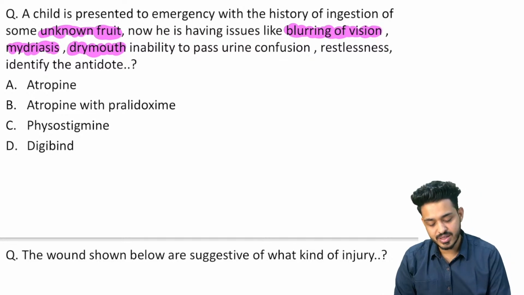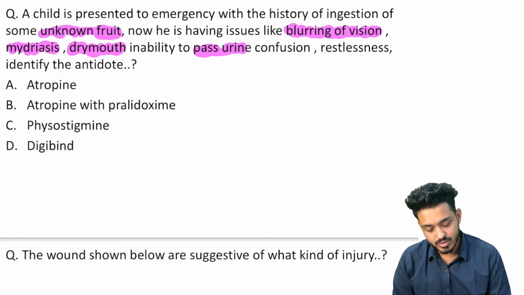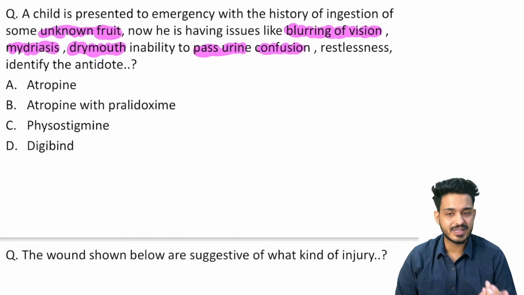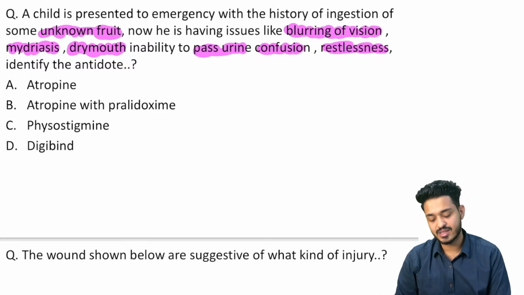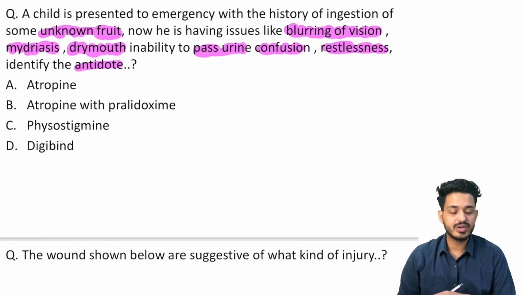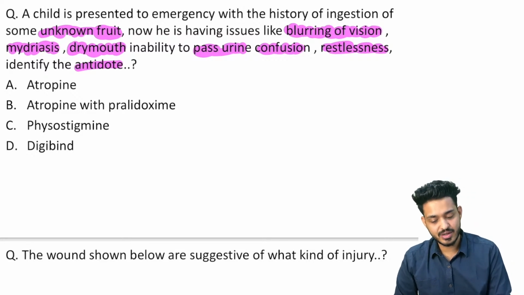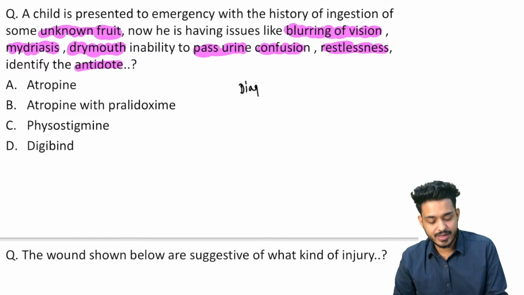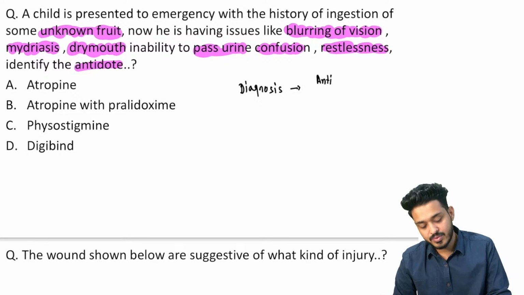Inability to pass urine. I have told you, cholinergic and anticholinergic have been taught, in physiology as well as pharma, right. So he will be having problem with the passage of urine because the bladder is not contracting, right. He will be having restlessness. What is the antidote? First of all, you need to identify the poisoning. What is the poisoning we are having over here? What is your diagnosis in this particular case? Remember, your diagnosis here is going to be some anticholinergic poisoning.